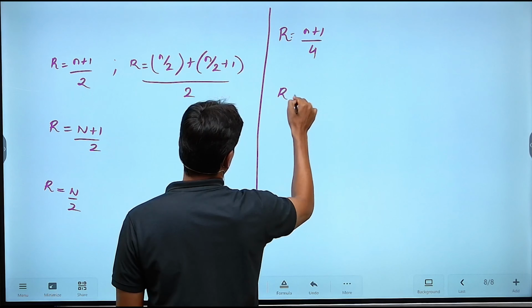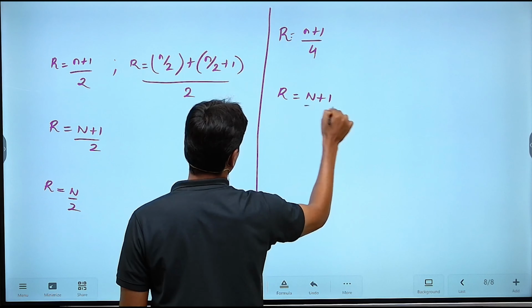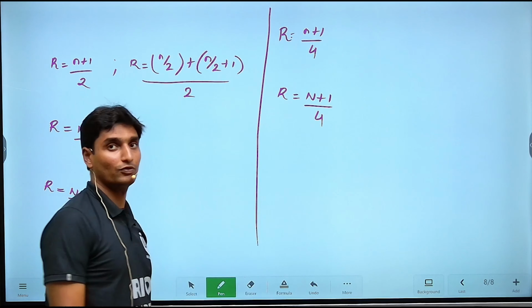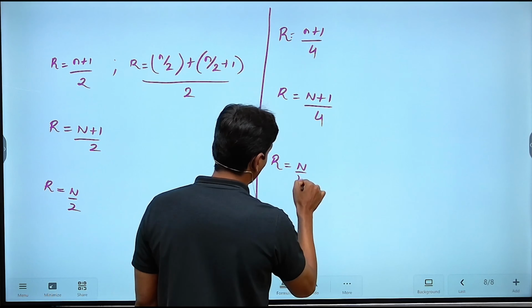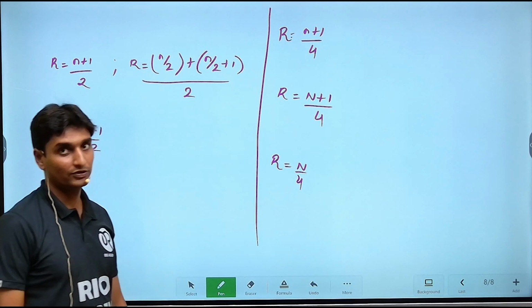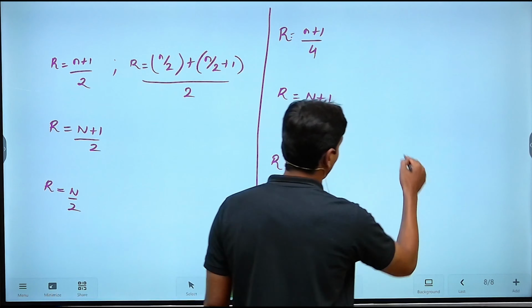Now the rank will be given by (N+1)/4. This will be for the discrete series. And once again the rank will be given by N/4. This will be for the continuous series, and the formula once again will remain the same.